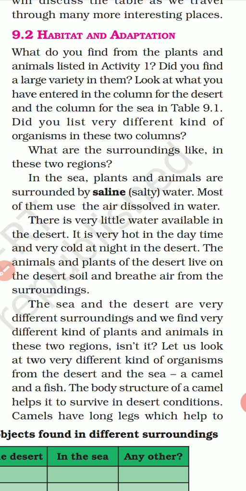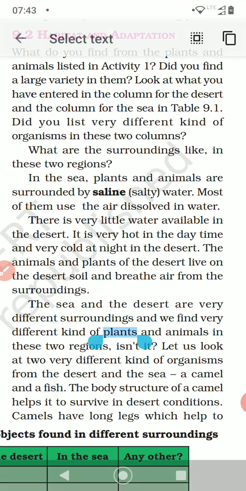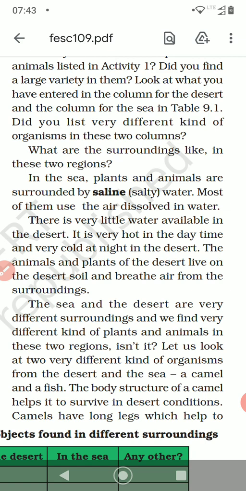Yes, of course. Look at what you have entered in the column for the desert and the column for the sea in 9.1. Did you list very different kinds of organisms in these two columns? What are the surroundings like in these two regions? Surrounding means the place where they live, isn't it? So children, this you have to underline.